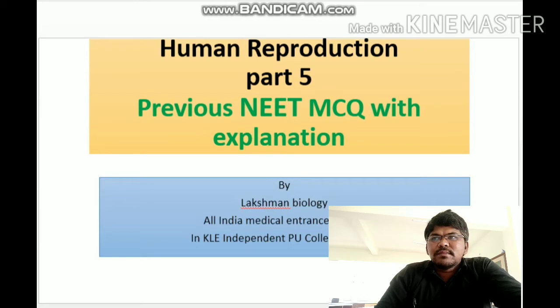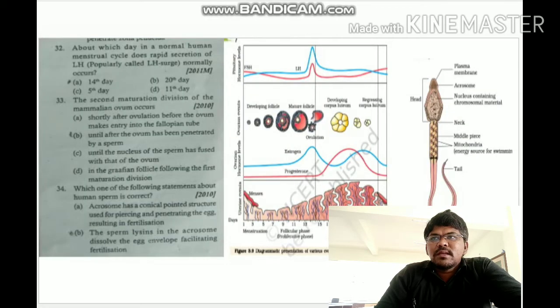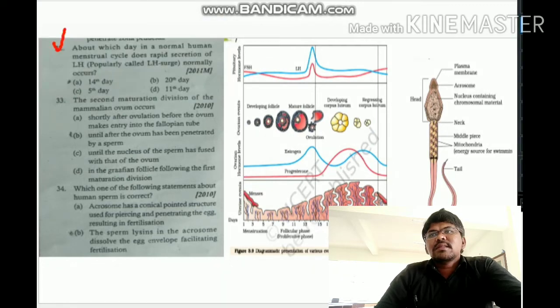Now we have to discuss the next question, question number 32. They ask on which day in a normal human menstrual cycle does rapid secretion of LH normally occur. The menstrual cycle starts from the first day and ends with the 28th or 29th day.